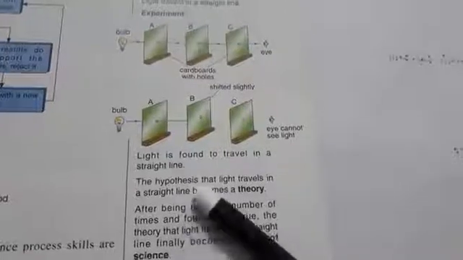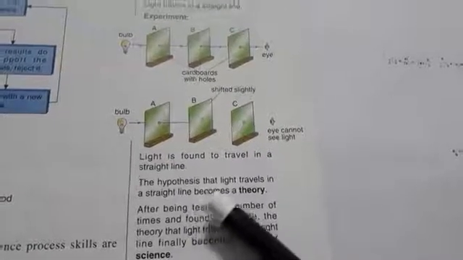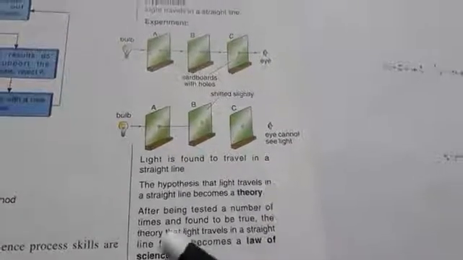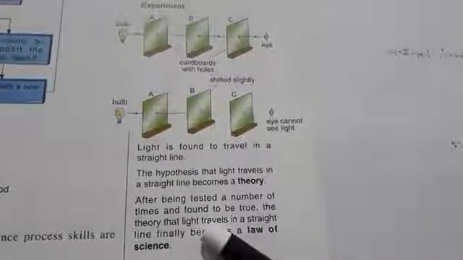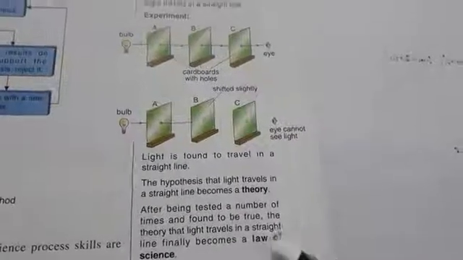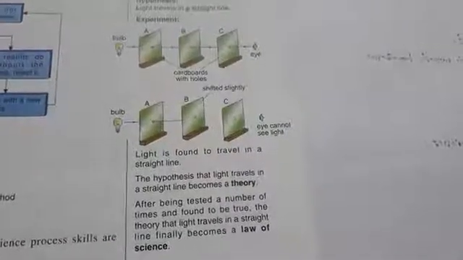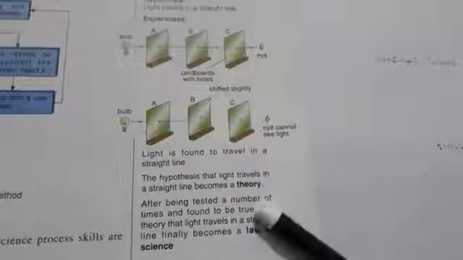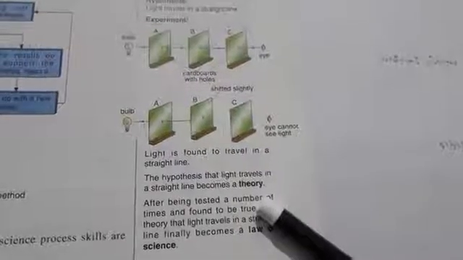That proves that light travels in a straight line, and this hypothesis becomes a theory. After being tested a number of times and found to be true, the theory that light travels in a straight line finally becomes a law of science. So this is the example to support the stages in the scientific method.